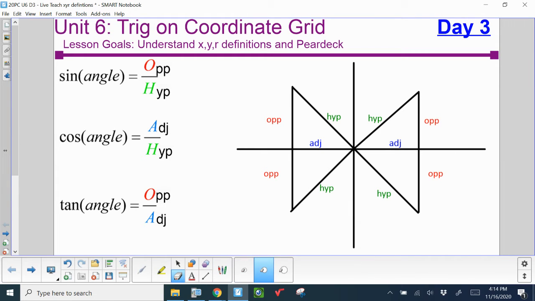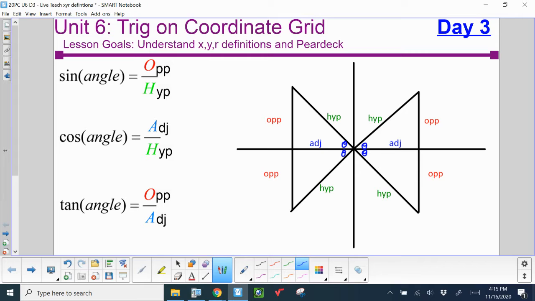So on the right-hand side, we have our four reference triangles that make our bow tie shape. We've got our theta in the middle. Remember, these bow ties are always drawn by capping off the triangles by drawing them down to the x-axis. On the left, we have our sine, which is opposite over hypotenuse, cosine adjacent over hypotenuse, and tangent is opposite over adjacent, SOHCAHTOA.